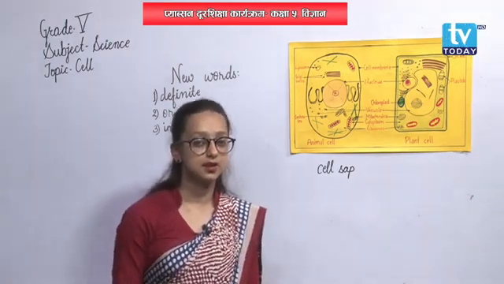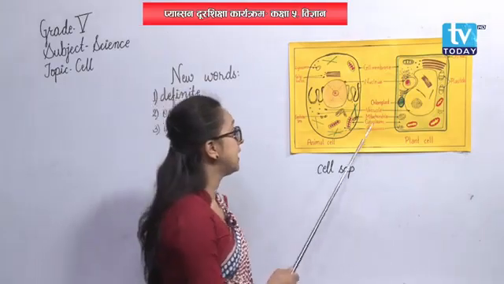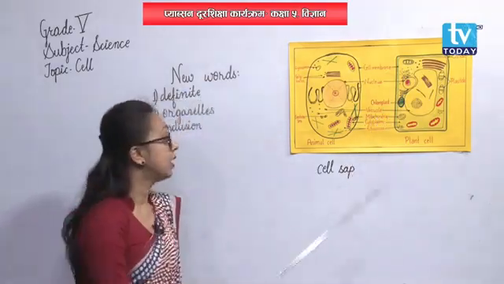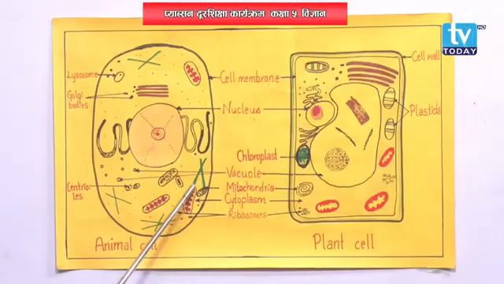Okay. Now, let's move on to the next structure, that is mitochondria. Mitochondria, is it oval in shape? It is also somewhat oval in shape, right? But mitochondria are small, oval in shape, and they are also thread-like structures, okay? They are tiny thread-like structures. And mitochondria are also called the powerhouse of a cell.